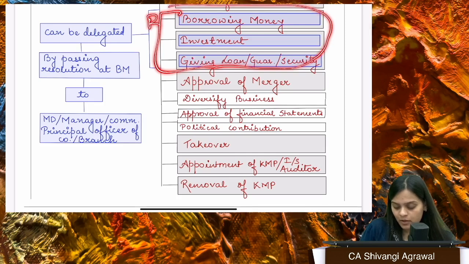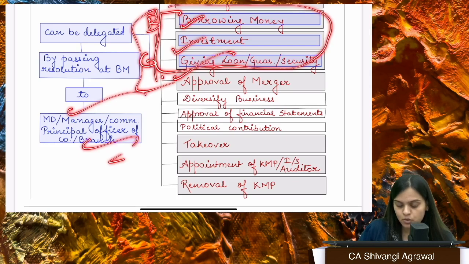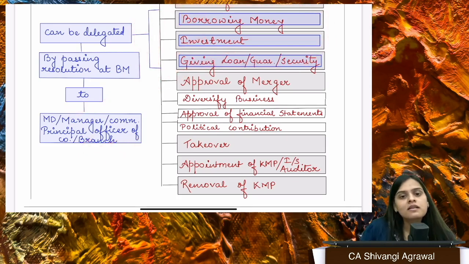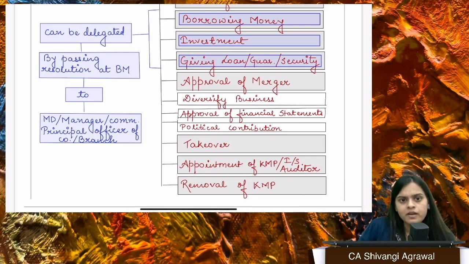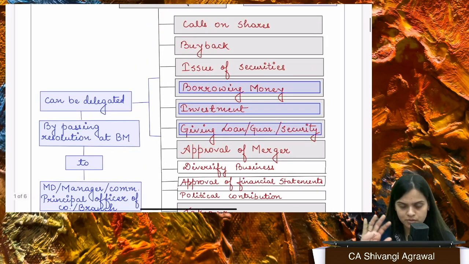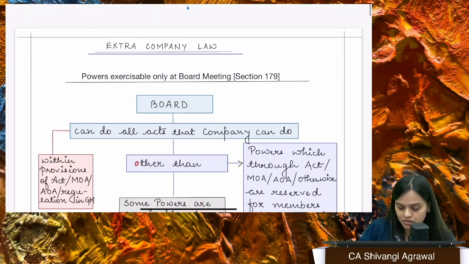Now, these three powers, I call them big powers: borrowing, investment, and giving loans. They can be delegated also to any specific director, any committee of directors, or any managing director, any principal officer, likewise, right? So after this, we have operational and financial control that we're not revising in this particular session.